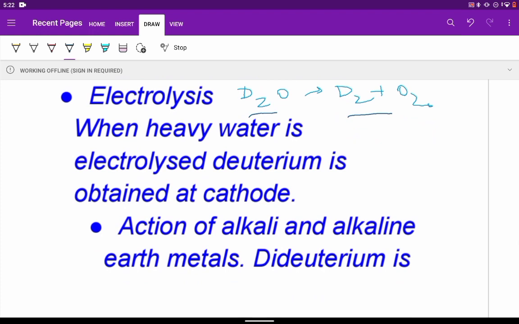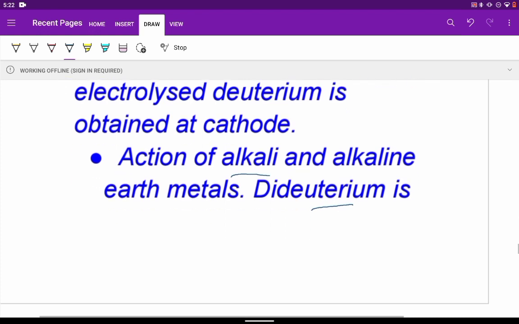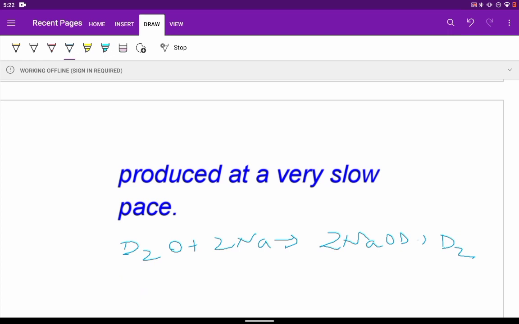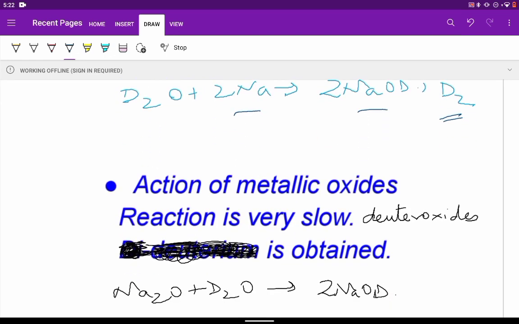When alkali and alkaline earth metals act upon it, we get dideuterium, but the rate is very slow. For example, D2O, heavy water, acted upon by sodium, we get NaOD and dideuterium. The rate will be very slow. If we consider action of metallic oxides, the reaction is very slow and we get deuteroxides.